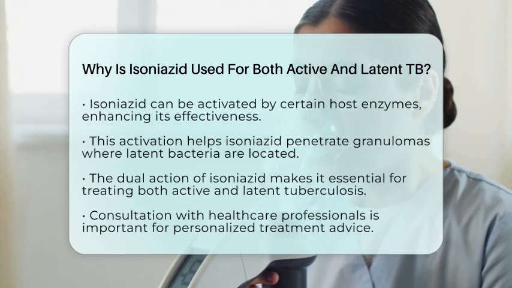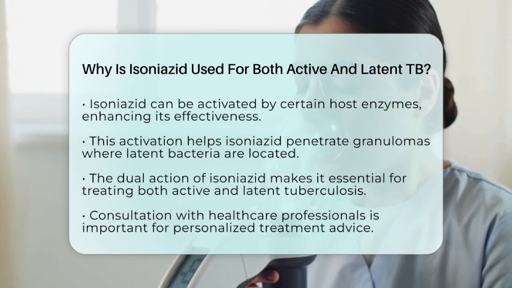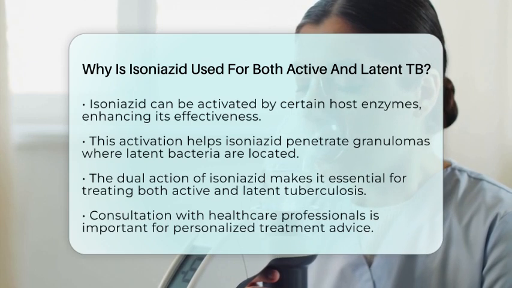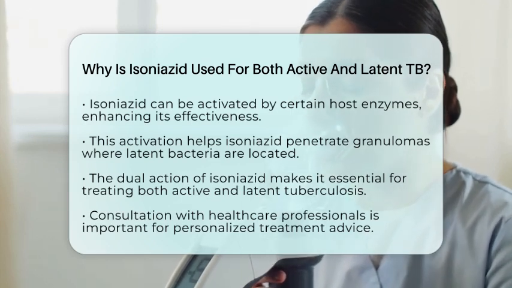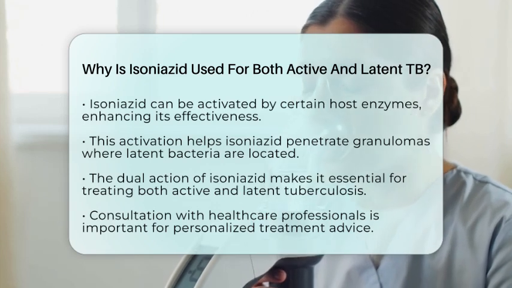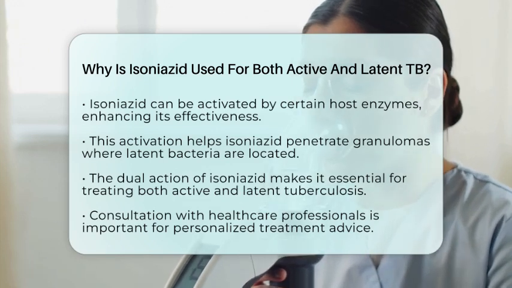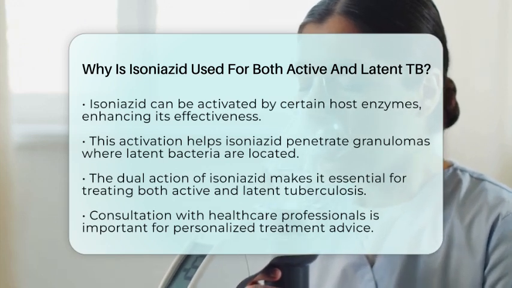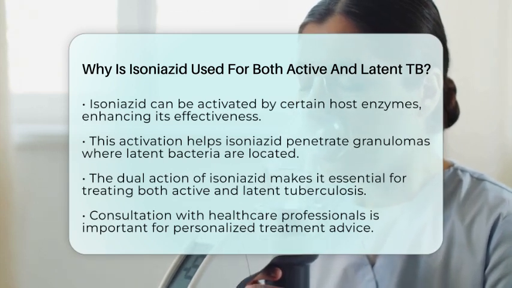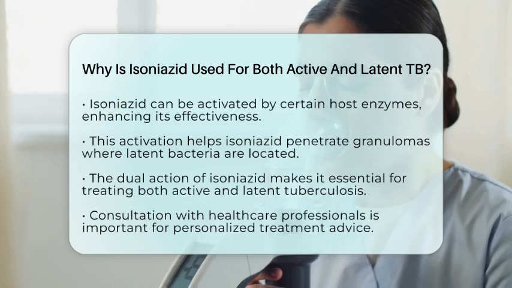In summary, isoniazid is used for both active and latent tuberculosis because of its dual action. It kills actively replicating M. tuberculosis by inhibiting mycolic acid synthesis and helps control dormant bacteria through its bacteriostatic effects and immune modulation. This comprehensive mechanism is why isoniazid remains a cornerstone in the treatment of both active tuberculosis and the management of latent tuberculosis infection, ultimately helping to prevent the progression to active disease.